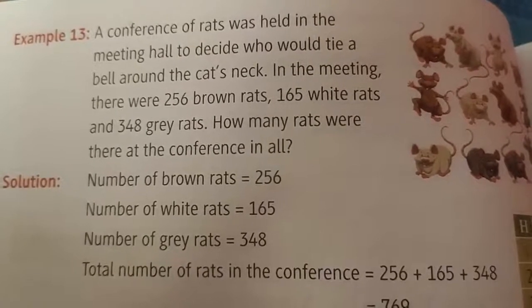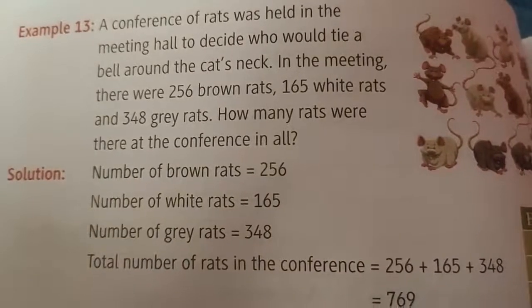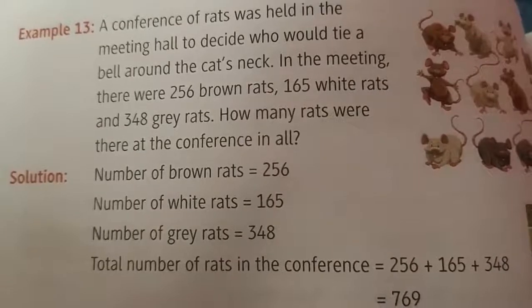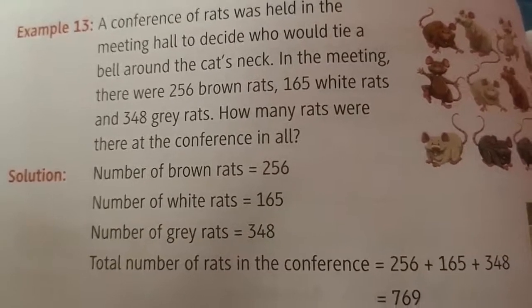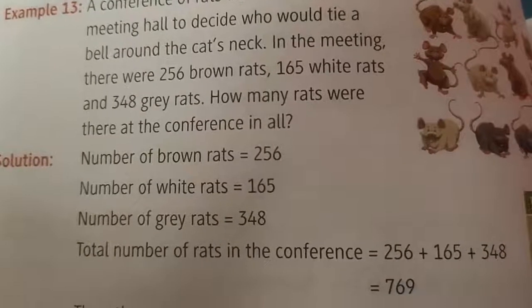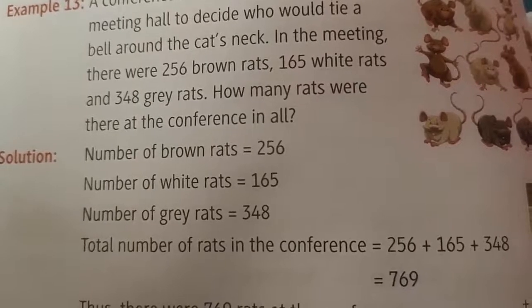In the meeting, there were 256 brown rats, 165 white rats and 348 grey rats. How many rats were there at the conference in all?